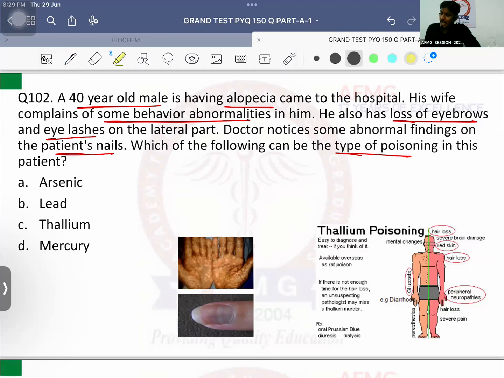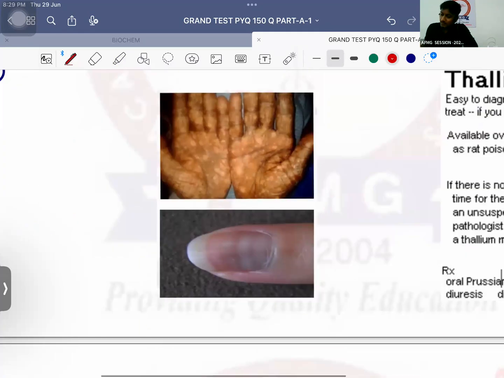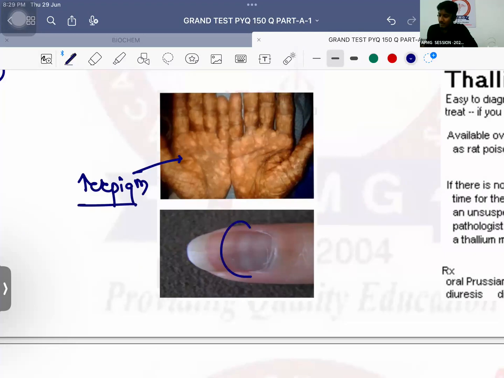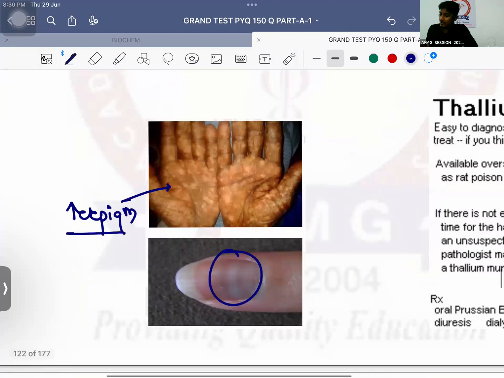Patient is having alopecia. Along with that, there are behavior abnormalities. Along with that, there is loss of eyebrows. So alopecia is there completely from the body, not only the scalp, but also the eyebrows and the eyelashes. So it is more likely a case of thallium poisoning. Important, please remember, in cases of thallium poisoning also, you can see hyperpigmentation on the palm. You can see these nail findings as well at times.